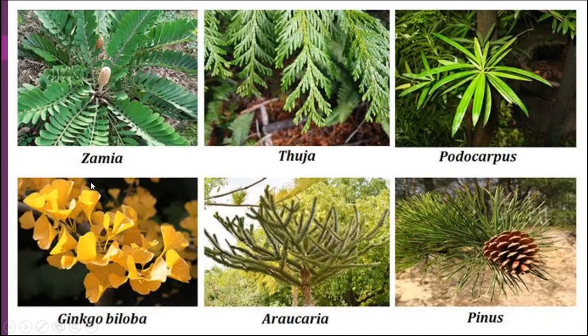In this slide we can see different species of gymnosperm. This is Zamia tree, then this is Thuja, this is Podocarpus, this is Ginkgo biloba, then this is Araucaria, and this is Pinus. The leaves are needle shaped, and this is the male or female cone.